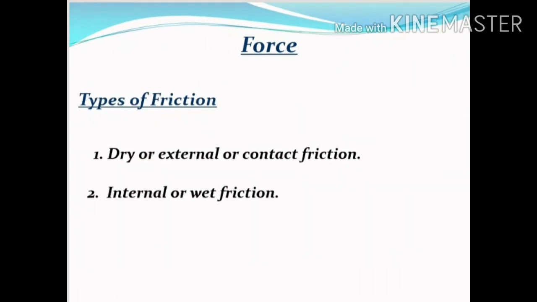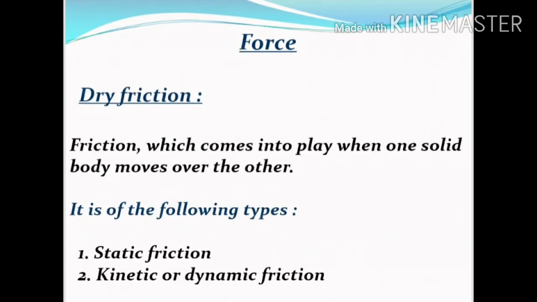Types of friction. First, dry or external or contact friction. Second, internal or wet friction. Dry friction: friction which comes into play when one solid body moves over the other. That is, it resists relative lateral motion of two solid surfaces in contact. It is of the following types. First, static friction. Second, kinetic or dynamic friction.